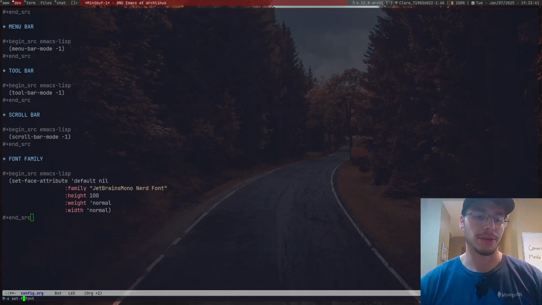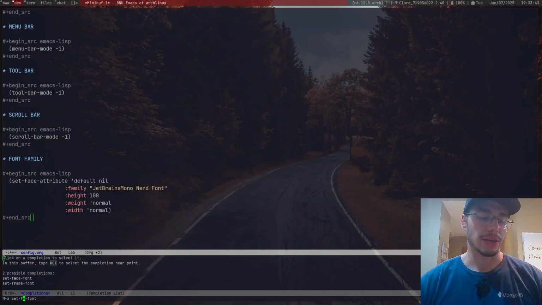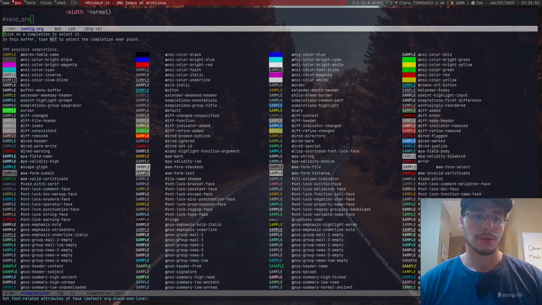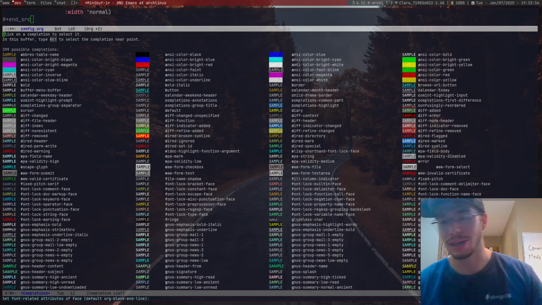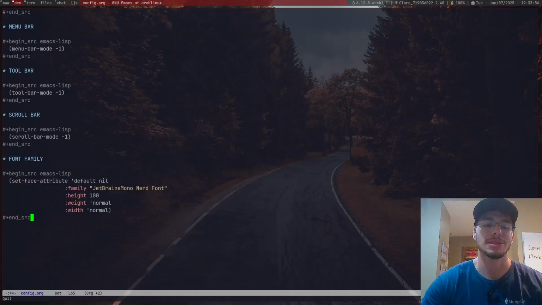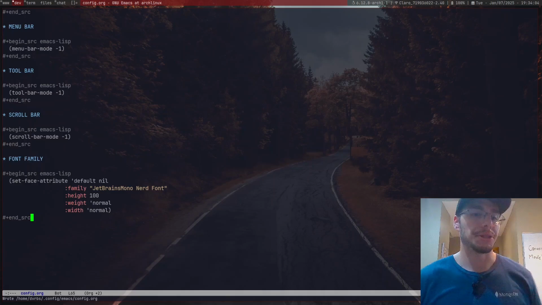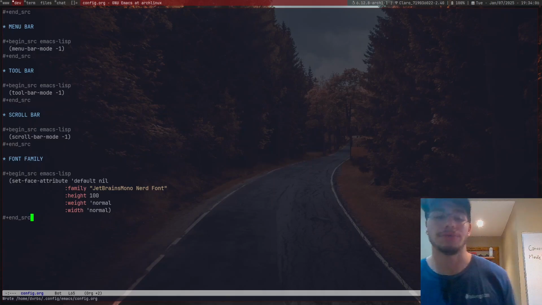It's set font, set face font maybe, or frame font. Let's see, face font. Okay, not what I intended to see, but it's something like that. But it is a custom variable you can do. I don't remember which one it is, but I can do this later, but this is probably what we're going to be using.